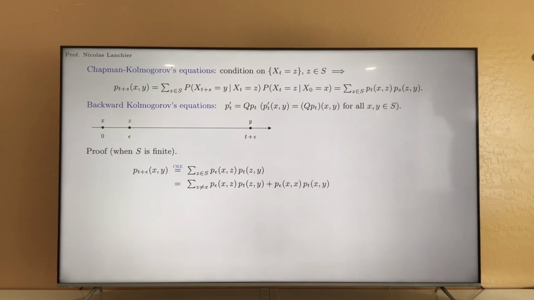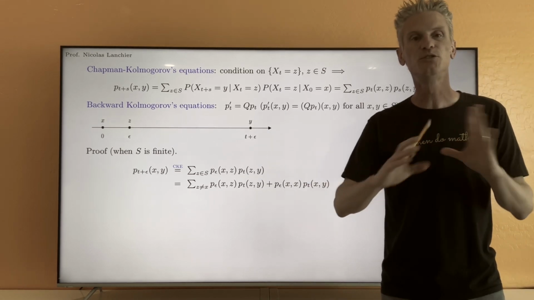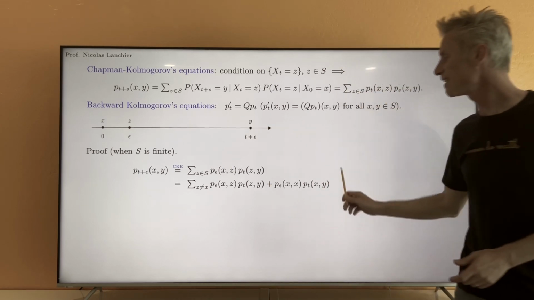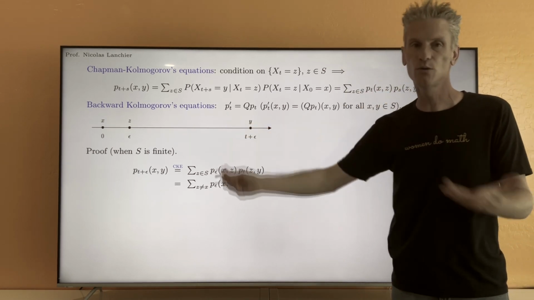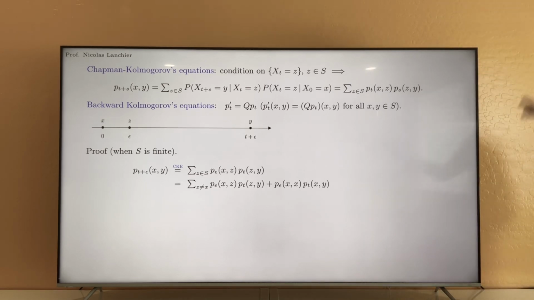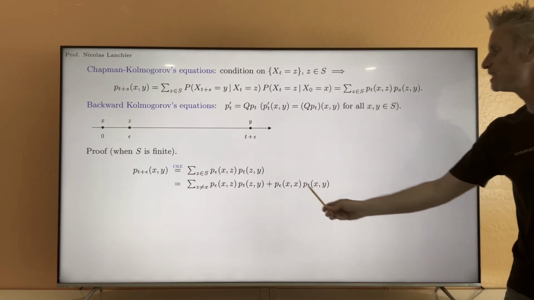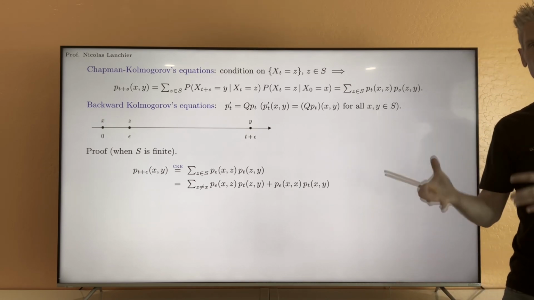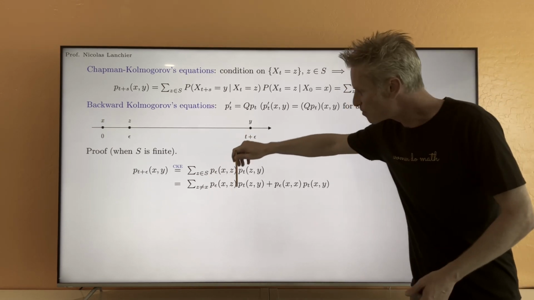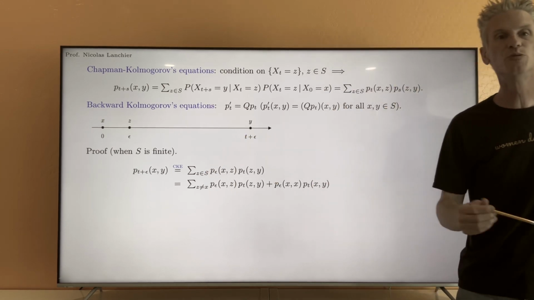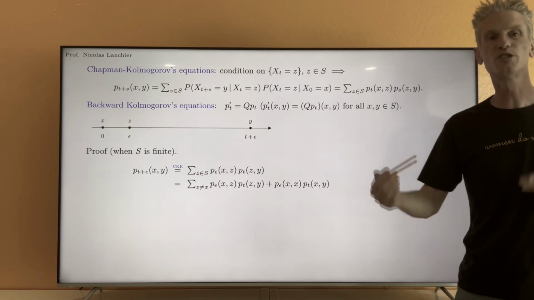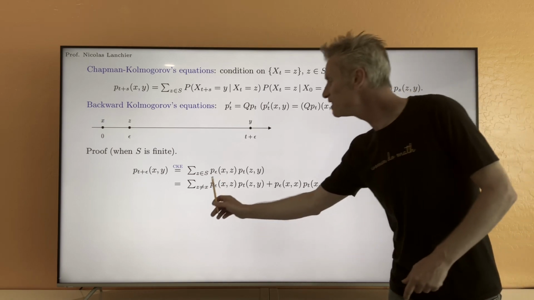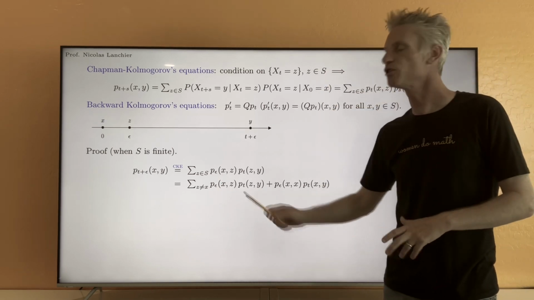So to really understand those terms, I'm going to split the sum into two pieces: the sum over all z different from x, and then one last term, which is the term for z equals x. Now, P epsilon xz and P epsilon xx take two different forms, depending on the coefficient of the intensity matrix. Remember that this, by definition, should be close to the rate at which we go from x to z times epsilon. So this is about epsilon times qxz.